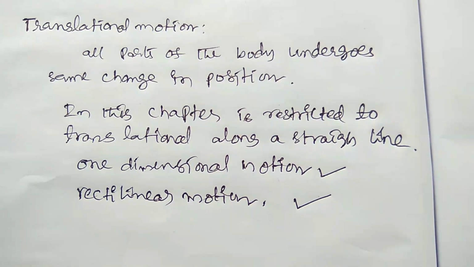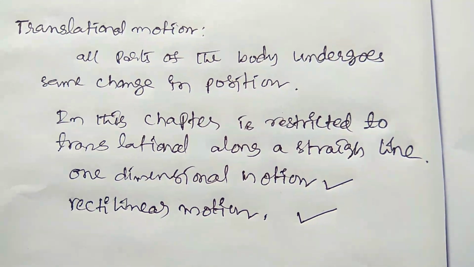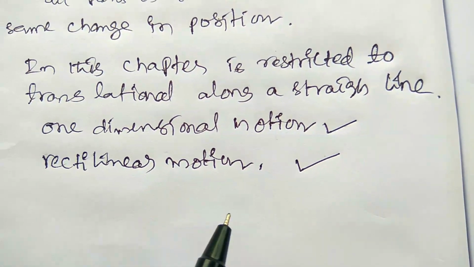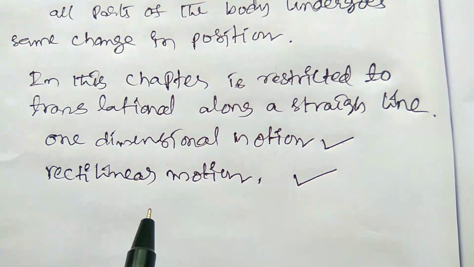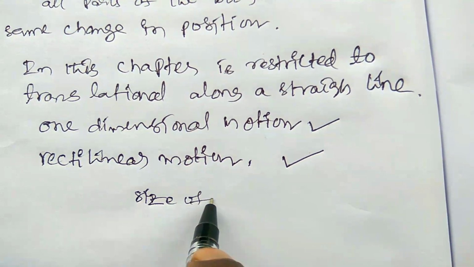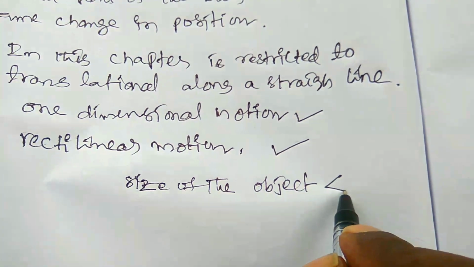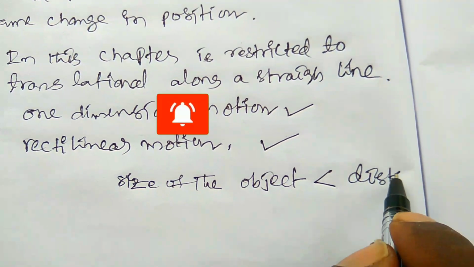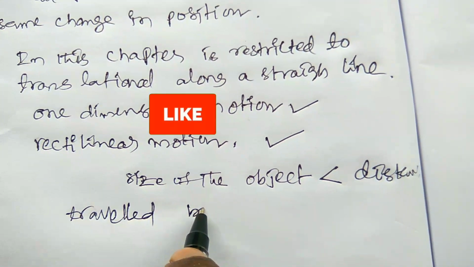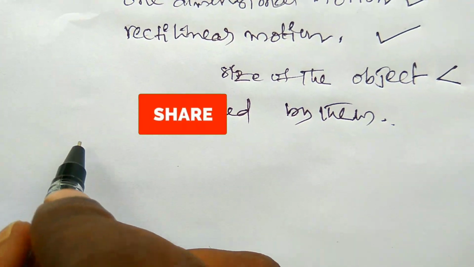And one more thing: for the objects which are in motion, the size of the object must be very small compared to the distance traveled by the objects. So in this chapter we have to assume that the size of the object is less than the distance traveled by it.